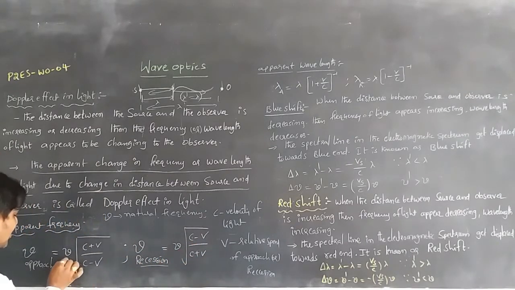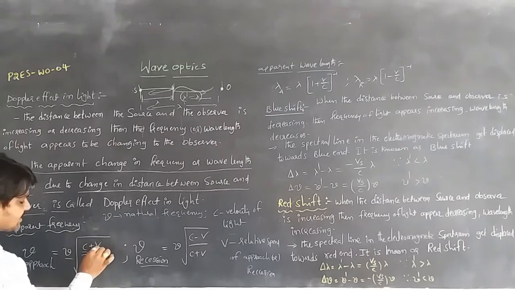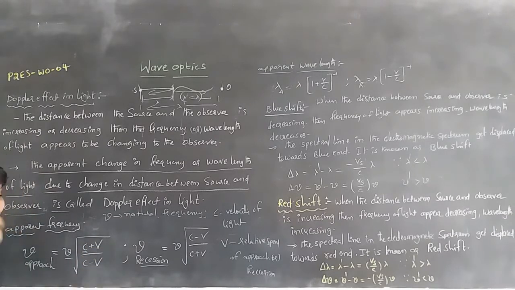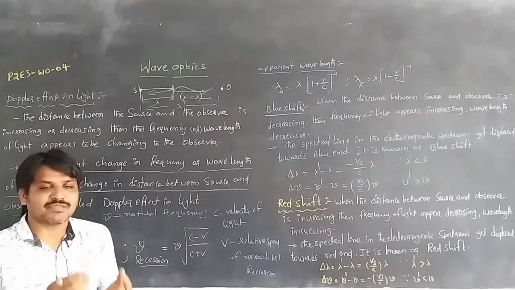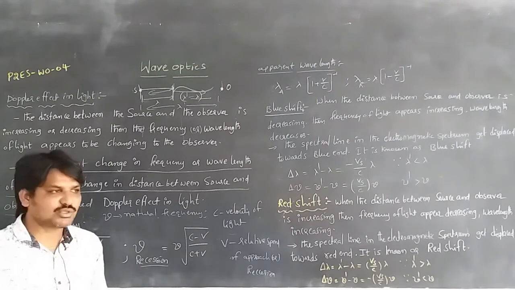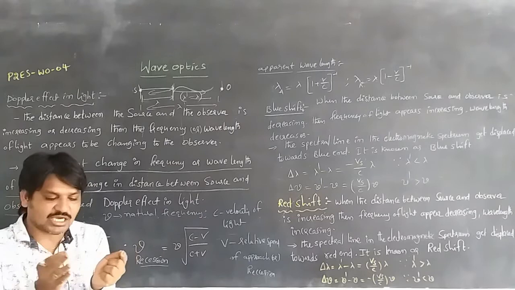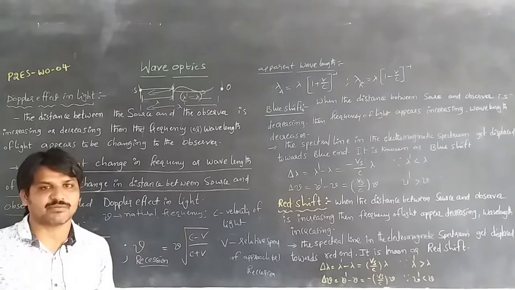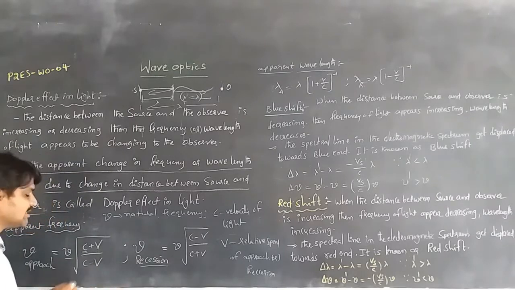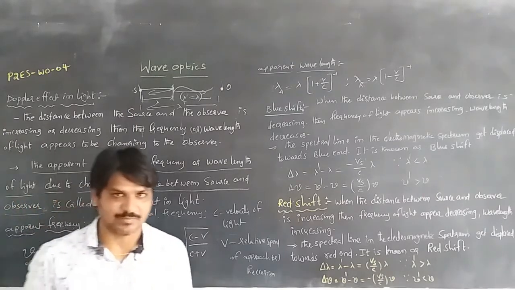Here nu is the natural frequency, c is the velocity of light, and v is the relative speed of approach or recession between the source and observer. When the source and observer are approaching or receding, moving away from one another, we consider the relative speed between them.